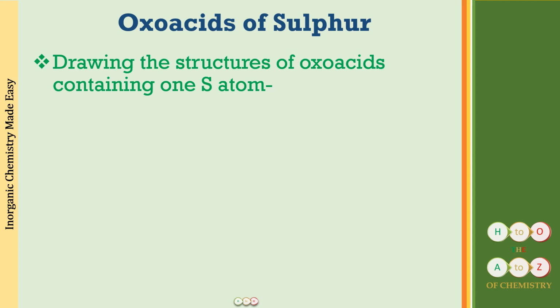So with one sulfur atom, let me just write down the formulas that we have: H2SO3, H2SO4 and H2SO5. This is sulfurous acid, this is sulfuric acid, and this is peroxomonosulfuric acid, right? So sulfuric acid minus one oxygen gives sulfurous acid, and add one oxygen gives peroxomonosulfuric acid. So what is going to be the trick to draw the structures for these?